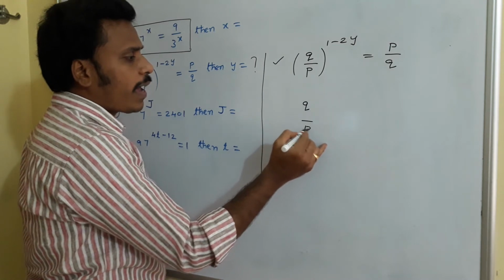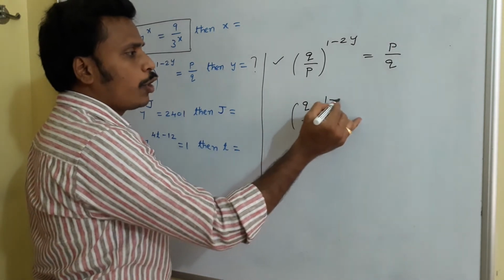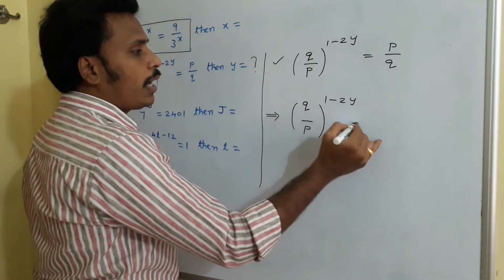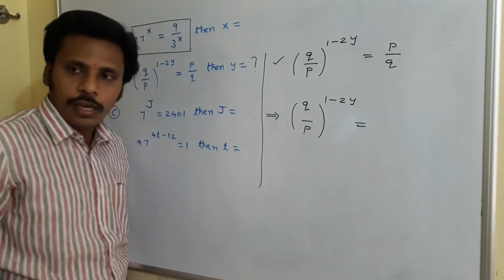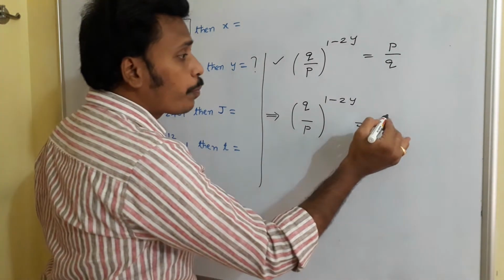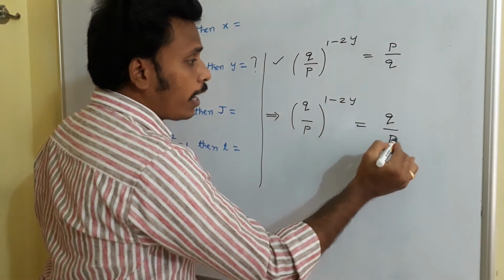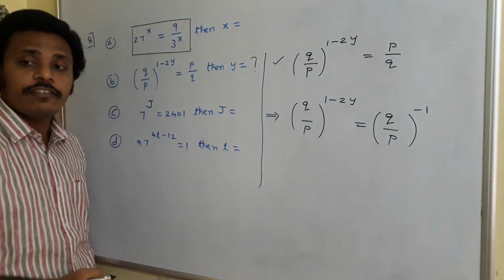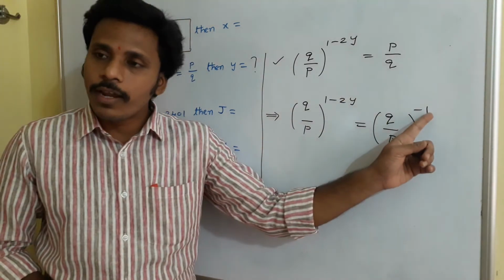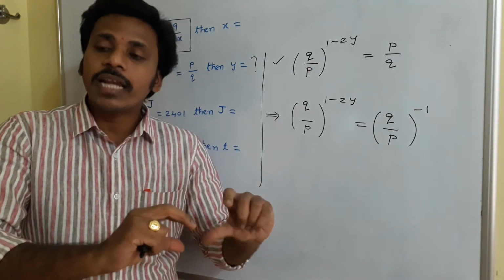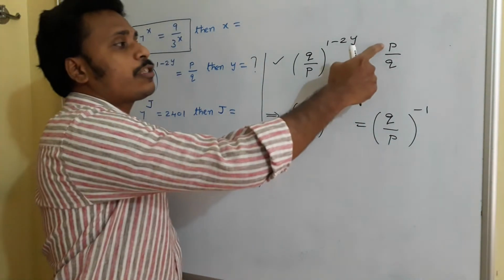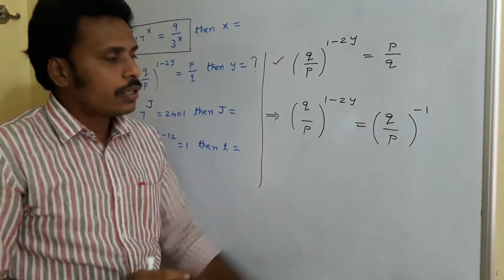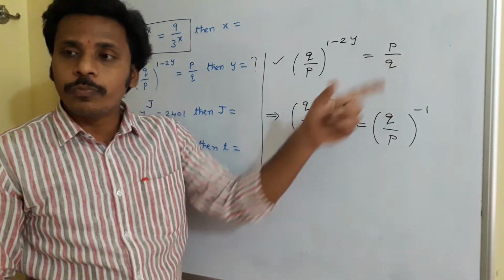Okay, you just rewrite the left side part as it is: q by p to the power 1 minus 2y. And that is equal to p by q, okay? I will rewrite this p by q as q by p to the power minus 1. I said in the fourth point, if the power of a number is minus 1, we write its reciprocal. Since it is given as p by q, its reciprocal is q by p to the power minus 1. This q by p to the power minus 1 is p by q only.